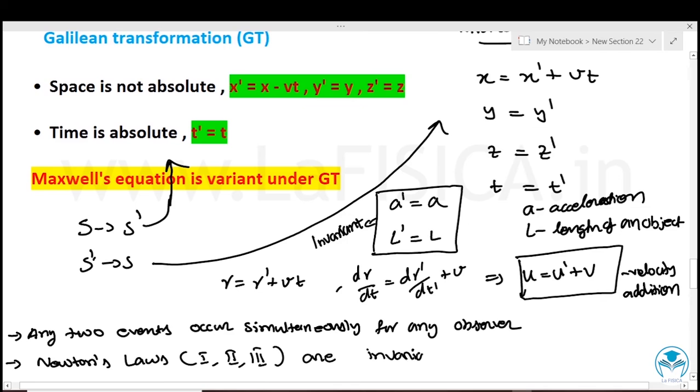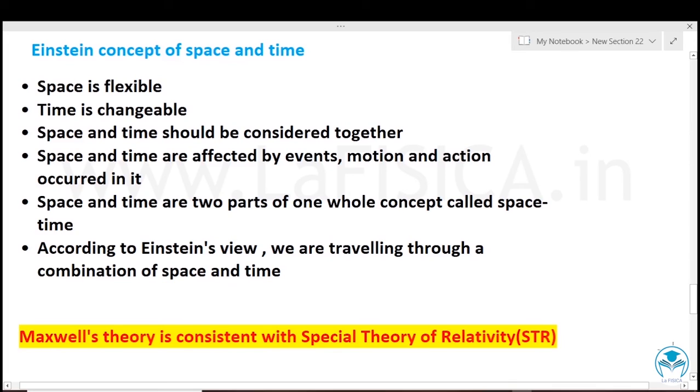So far we have seen the Galilean concept regarding space and time. Now we will look at the modern concept, which means the Einstein concept of space and time. According to Einstein, space is flexible and time is changeable. Space and time should be considered together. Space and time are affected by events, motion, and action occurring in them. Space and time are two parts of one whole concept called space-time. And last, according to Einstein's view, we are all traveling through a combination of space and time.